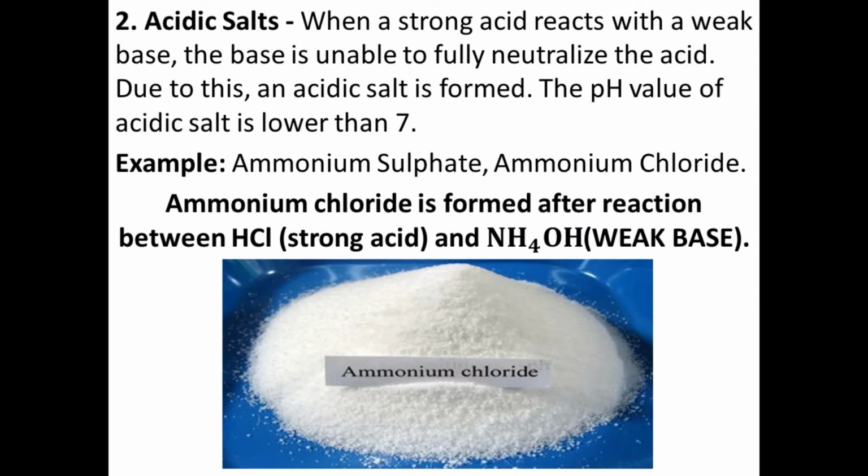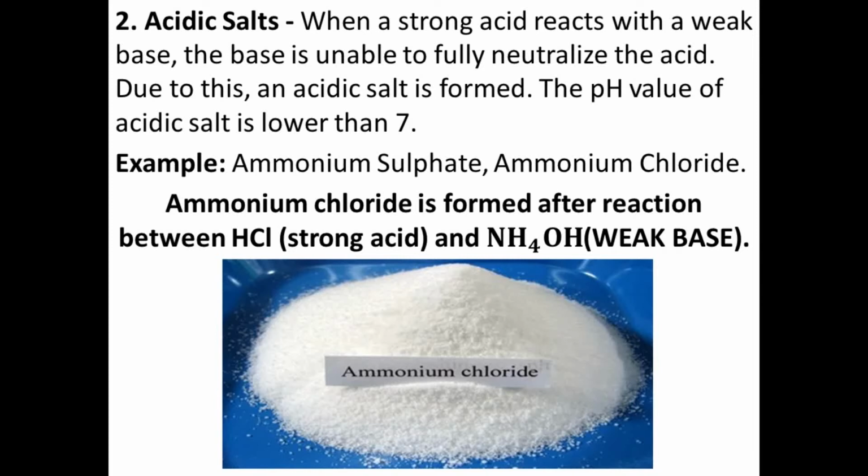When a strong acid reacts with a weak base, the base is unable to fully neutralize the acid. The acid is strong, the base is weak, so the base is not able to completely neutralize the acid. At that time, the acid dominates the base. Due to this, an acidic salt is formed. The pH value of the acidic salt is lower than 7.